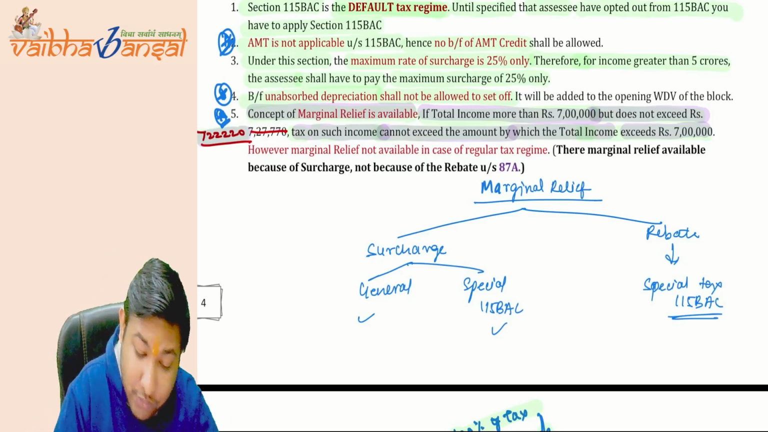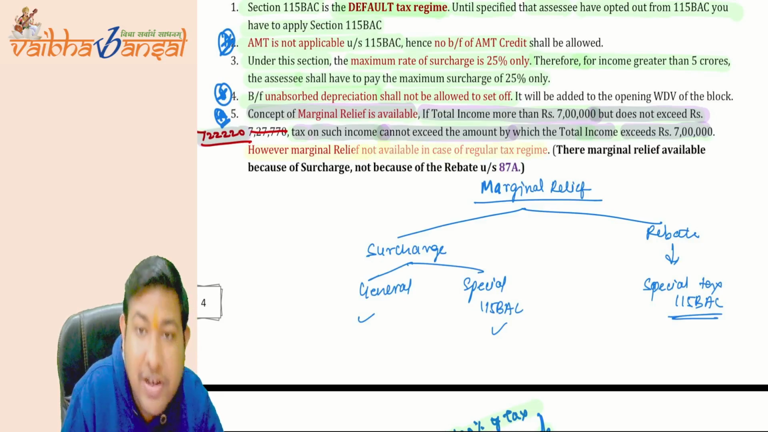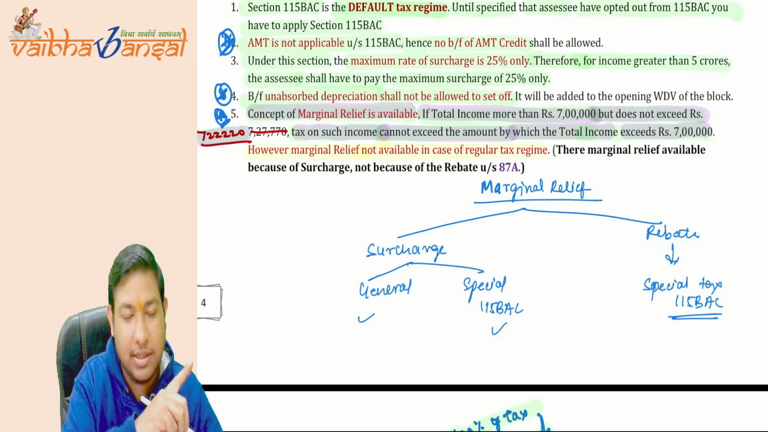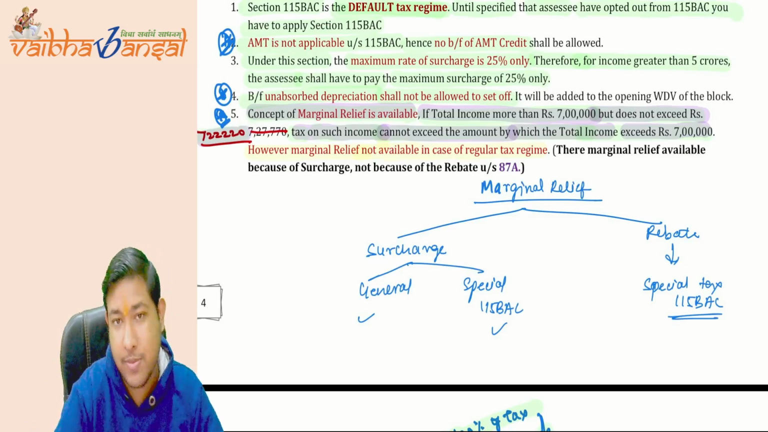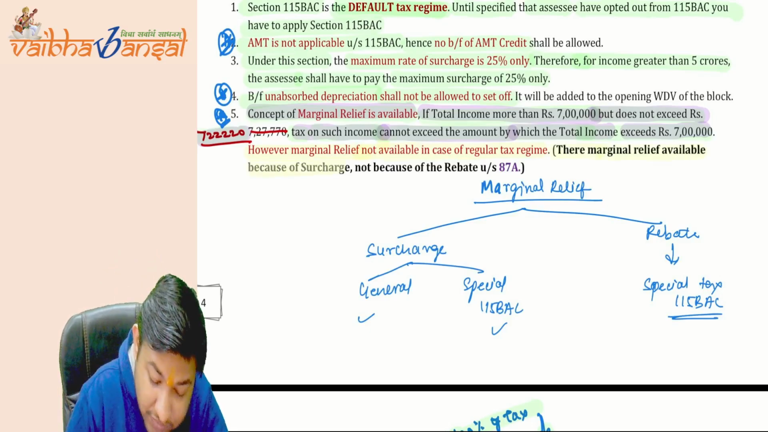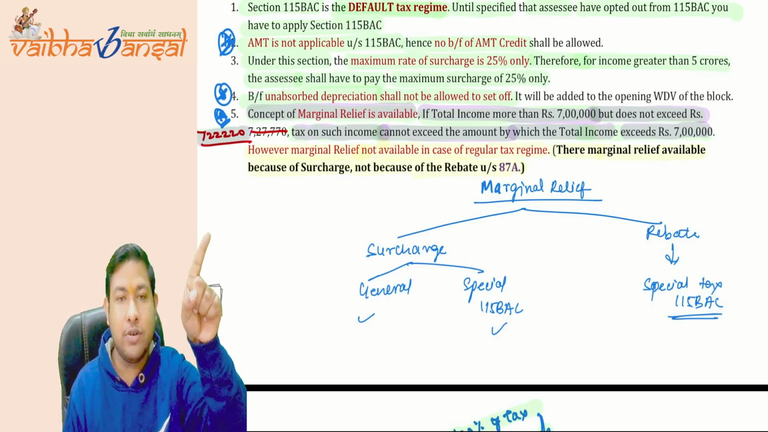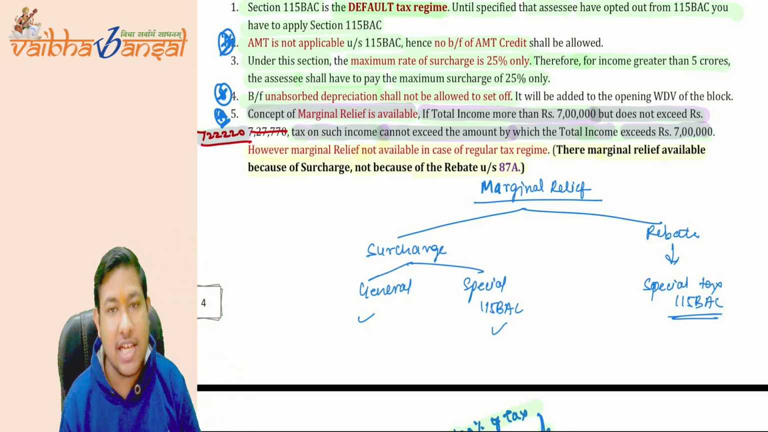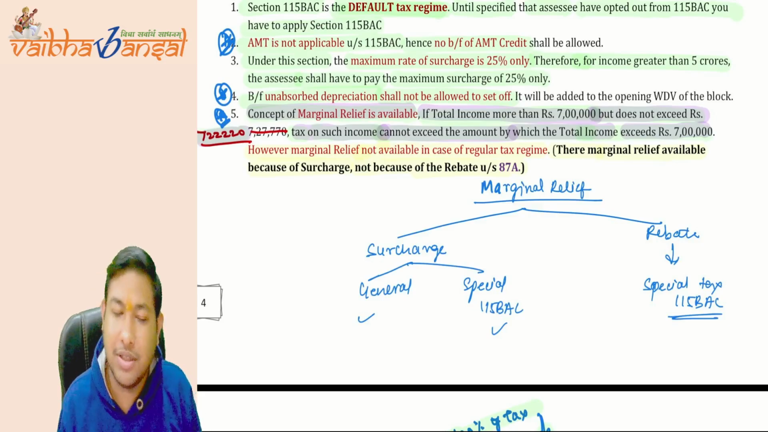However, marginal relief is not available in the case of the regular tax regime that we have learned in the previous lecture and in the previous part of this chapter. There, marginal relief was available because of surcharge but not because of rebate. Here as well, for the surcharge, marginal relief is applicable, but not in the case of rebate.